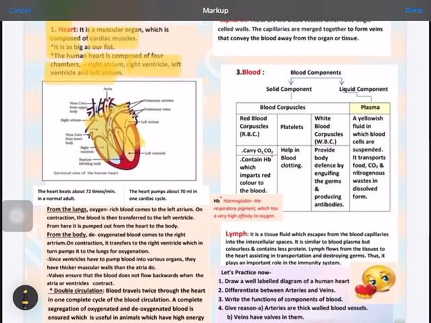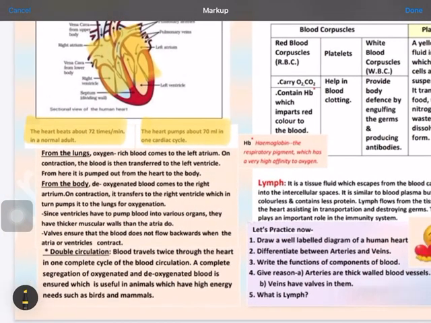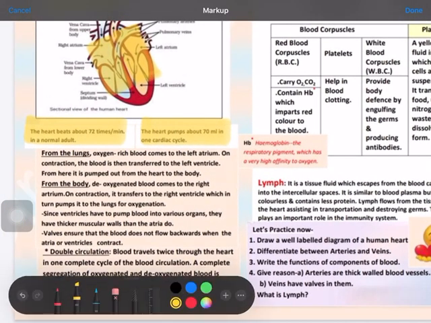Now in total your heart beats around 72 times per minute, and in one beat, that is one cardiac cycle, it is transporting 70 ml of blood. So you can multiply and calculate the total amount of blood which is circulated in one complete minute, that is, 72 times how much blood is passed on from your heart. Now let us see what is happening in your heart.